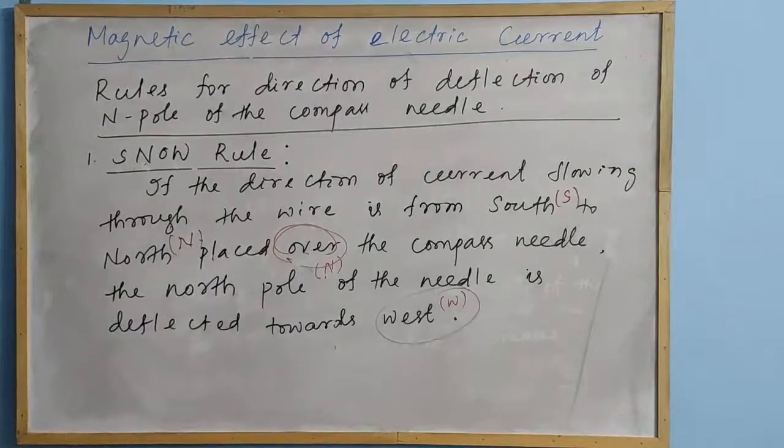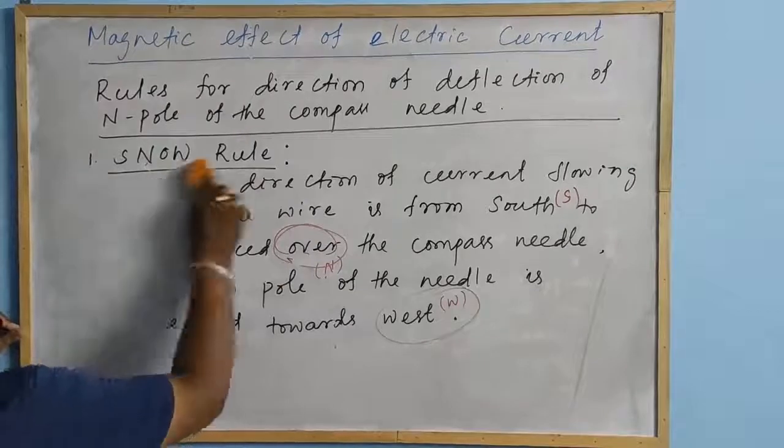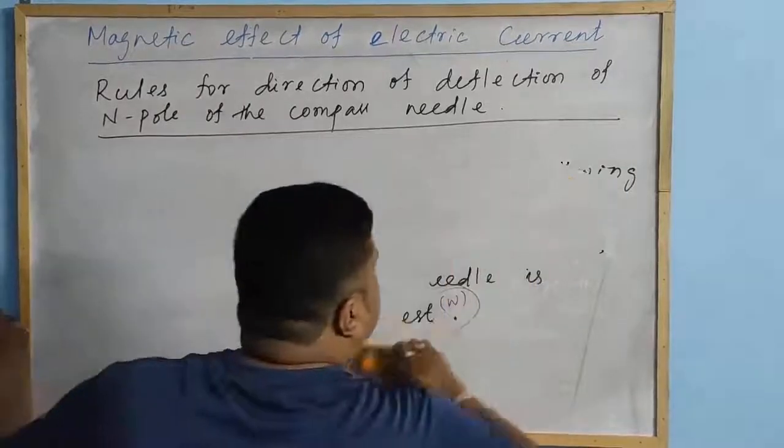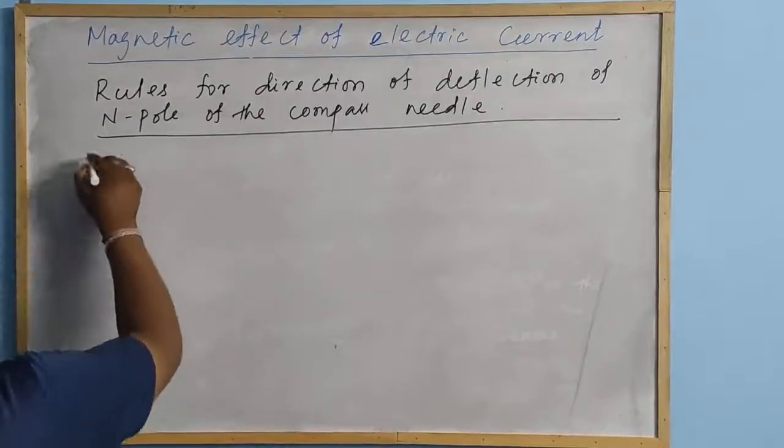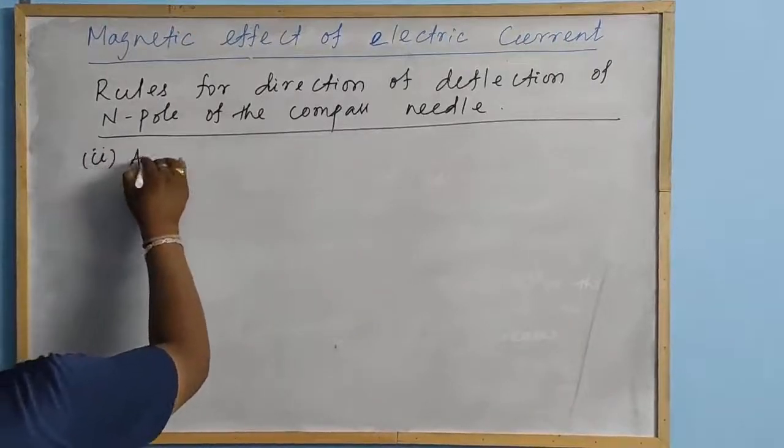Next we will go to the second rule, that is Ampere's rule.